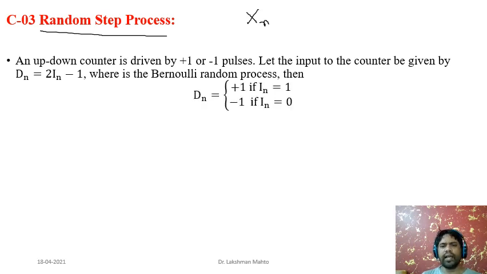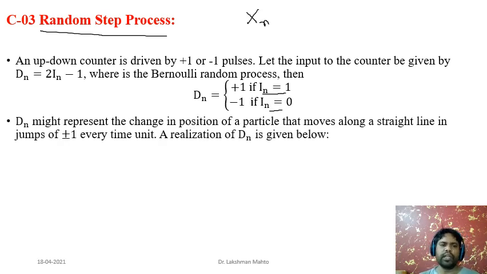Hence we can say that Dn equals +1 when the Bernoulli random variable In is taking value 1, and it is taking -1 when In is taking value 0. So any member of this random process will take either -1 or +1. You can say +1 is success, and -1 is failure.